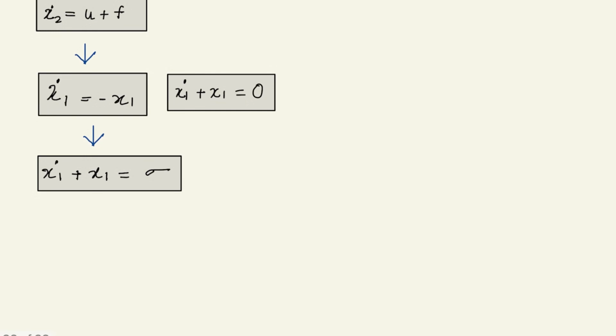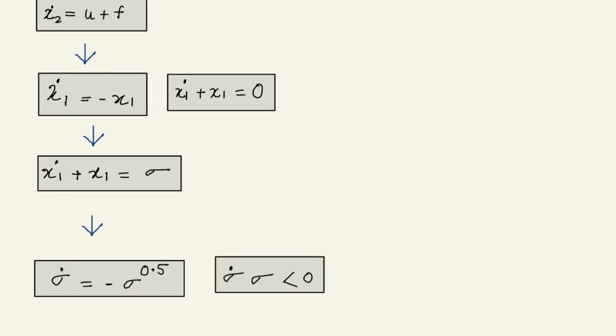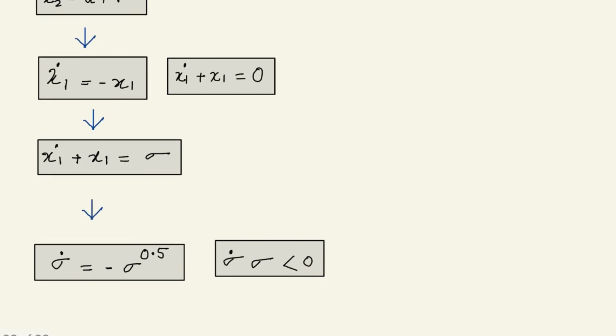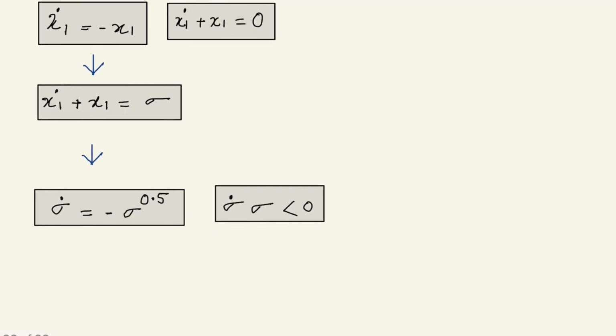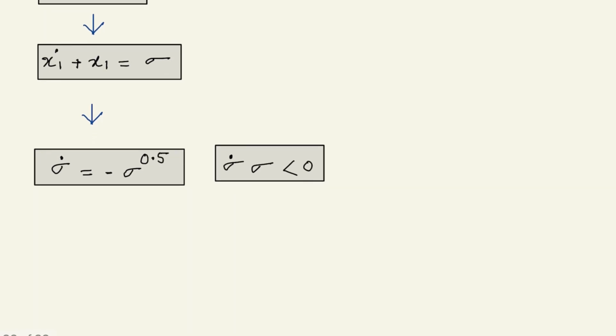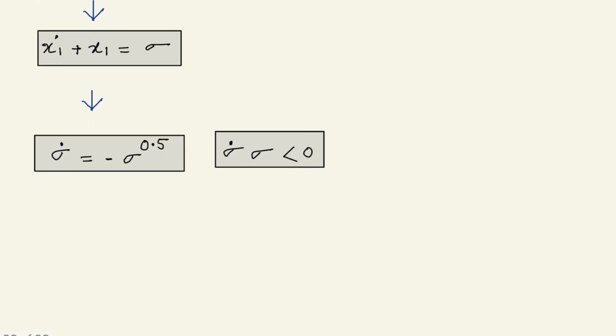If we want to exponentially decay sigma, it will take infinite time for sigma to go to 0. If sigma takes infinite time to go to 0, then x1 dot will never become equal to minus x1. So sigma has to go to 0 in finite time. For making this finite time convergence of sigma, we choose sigma dot equal to minus sigma to the power half. We could have chosen something else, but we have chosen this strategy to make sigma go to 0 in finite time.